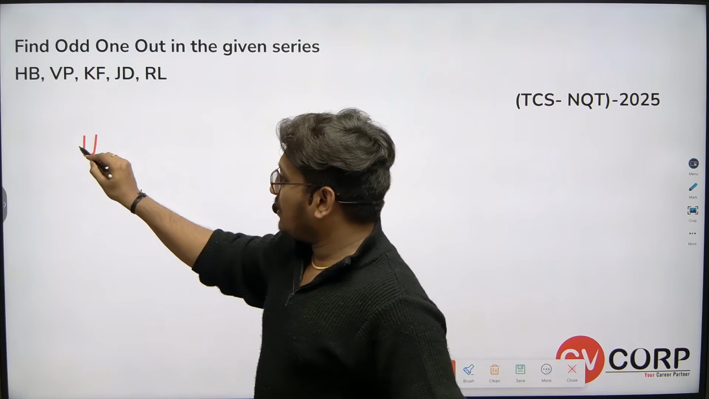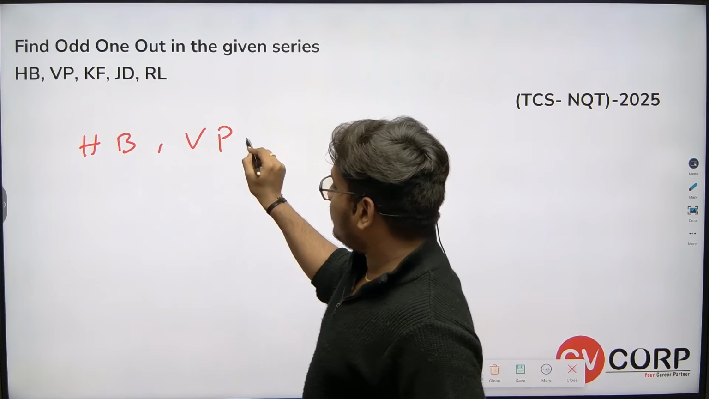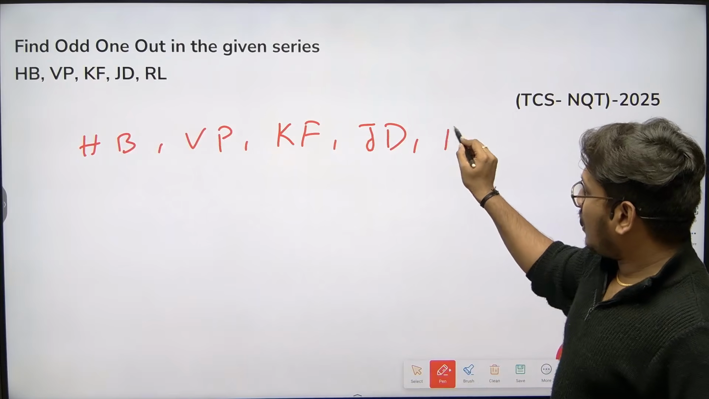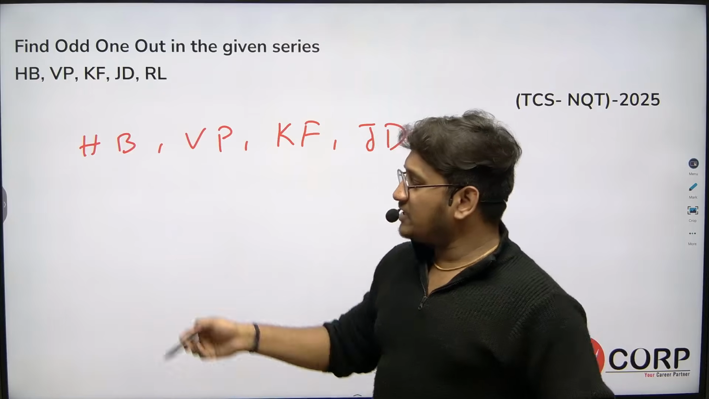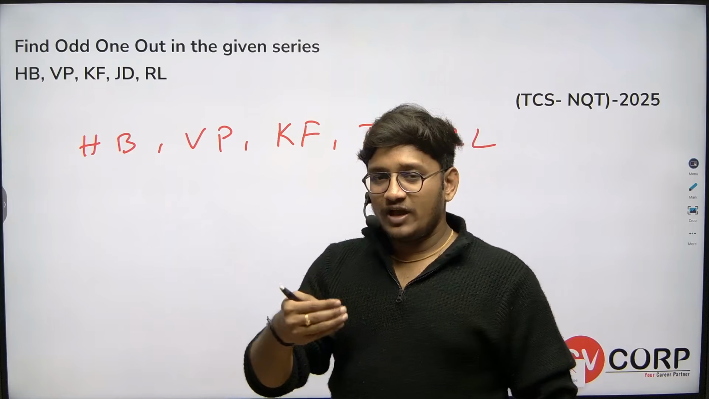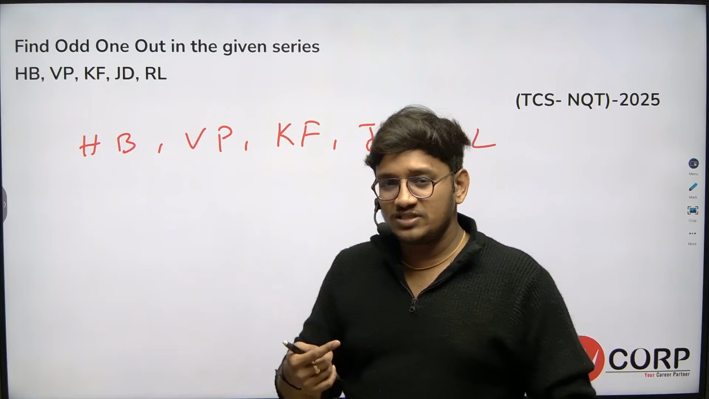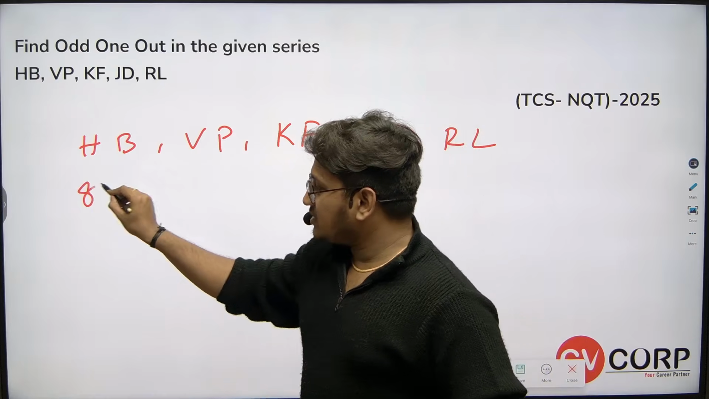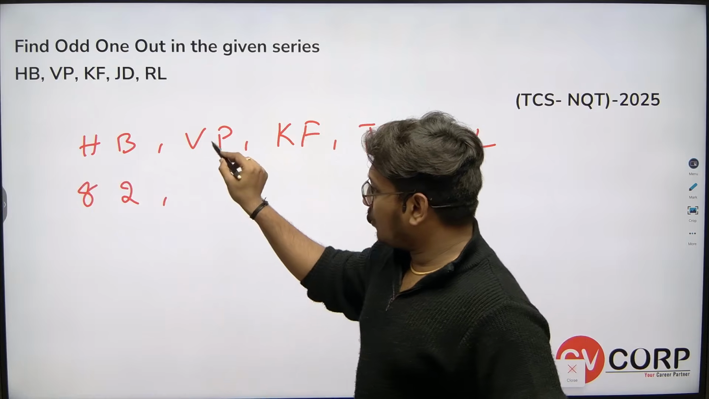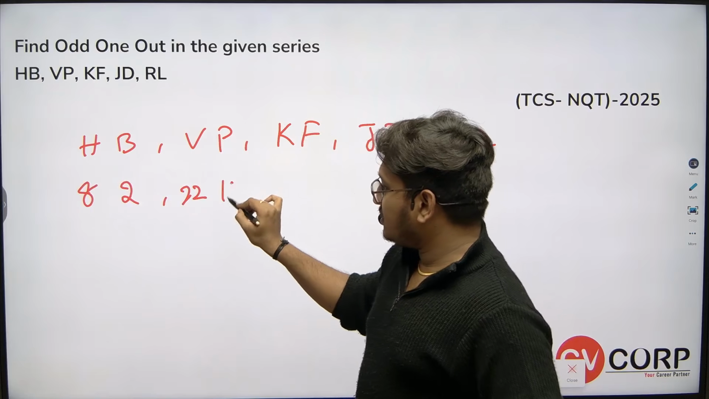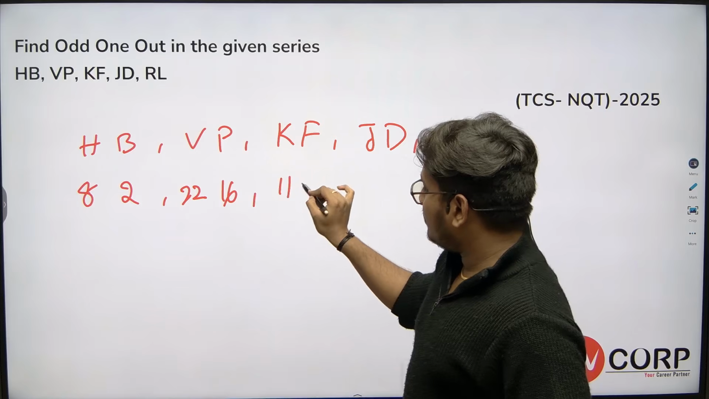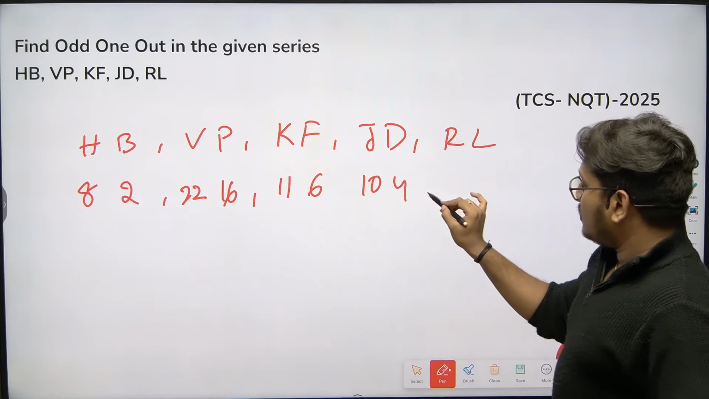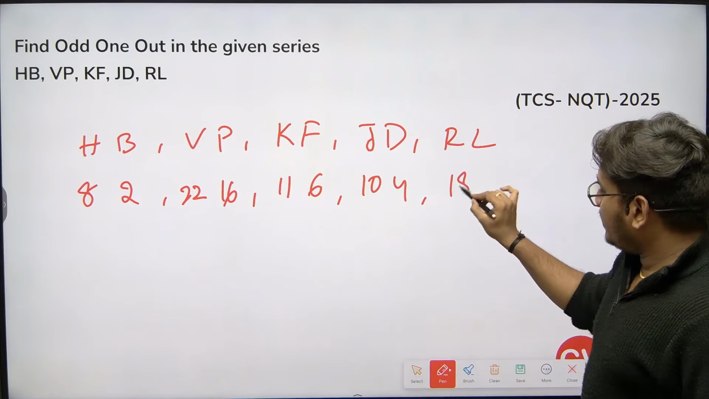Let's say here we have HB, VP, KF, JD, RL. Place values means, let's say we have 26 alphabets. A means 1, B means 2, C means 3, and 26 means Z. These are the place values. So H is 8, B is 2. Here we have one more set: V is 22, P is 16, K is 11, F is 6, J is 10, D is 4, R is 18, L is 12.